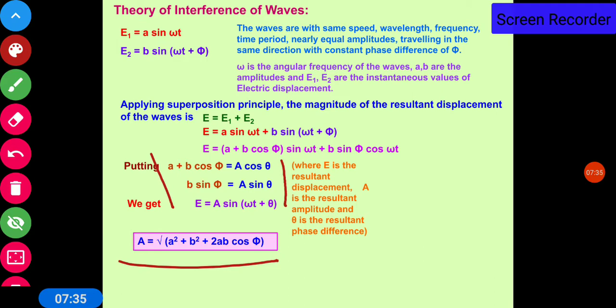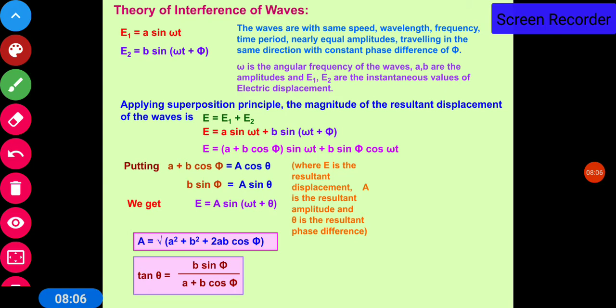Because if you square these two equations, you get A² cos² theta + A² sin² theta, and from your previous knowledge, sin² theta + cos² theta = 1. Recombining these two terms and rearranging, you will get A = √(A² + B² + 2AB cos phi).